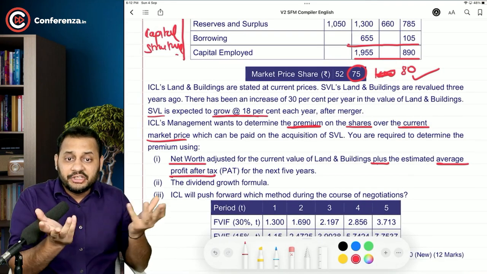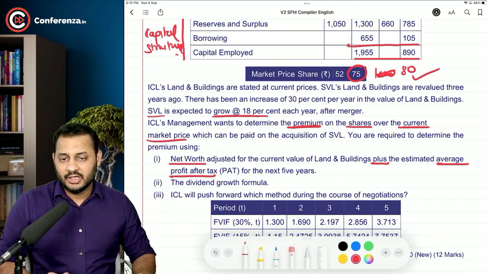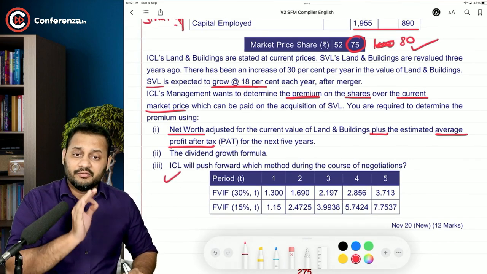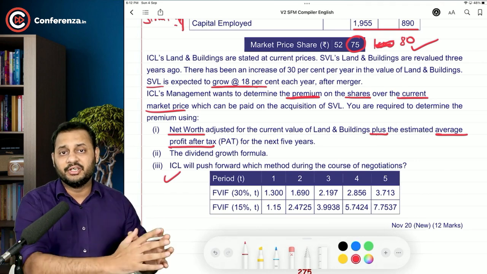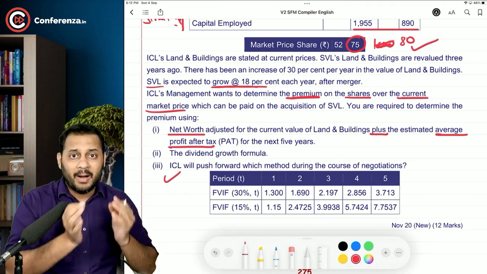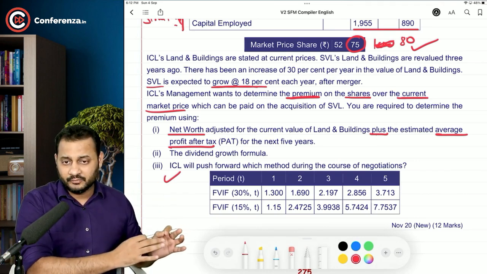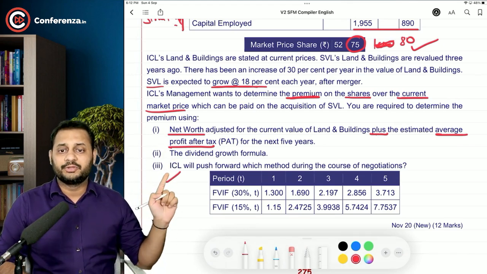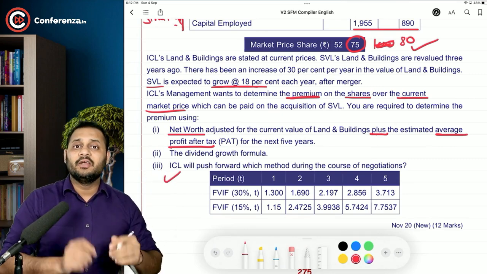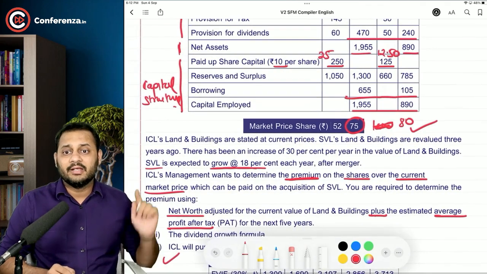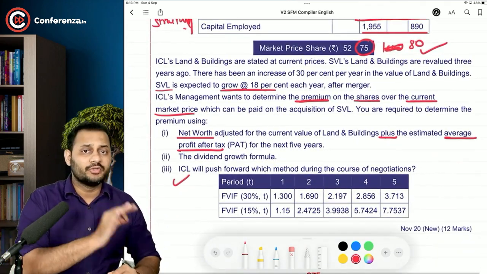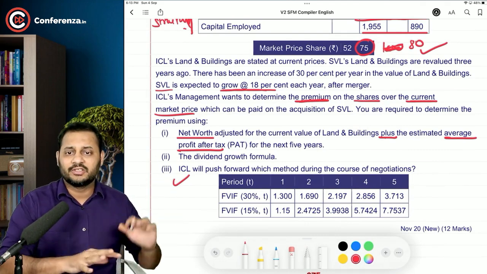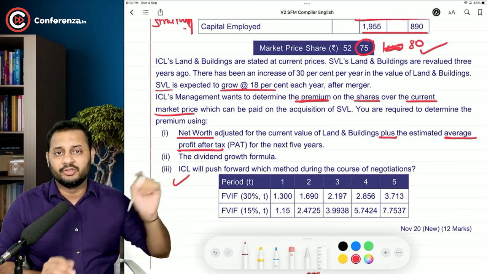ICL will push forward which method during the course of negotiation? See, ICL is the acquirer and it will anyhow push the method which will make them pay less for every share. Buyer always wants to pay less. So whichever method gives less premium will be pushed by ICL. Whichever method gives higher premium will be pushed by SVL. Obviously, the seller would want to sell at the maximum price, and the buyer would want to buy at the lowest possible price. So let's first calculate the value per share using both these methods.